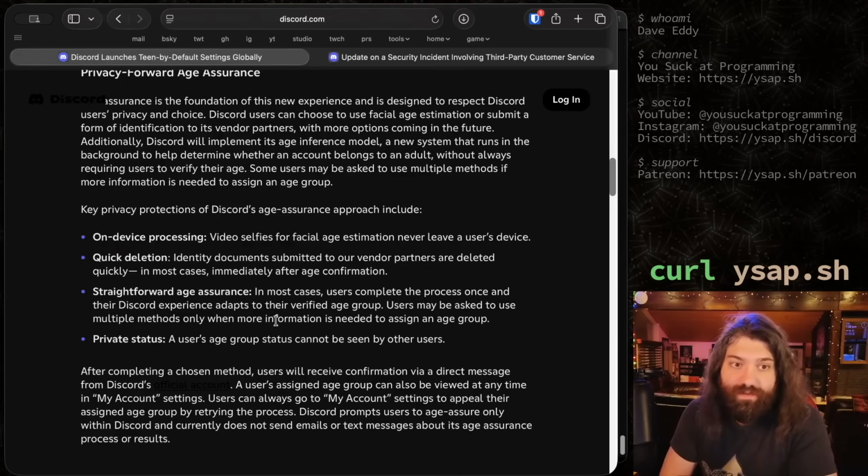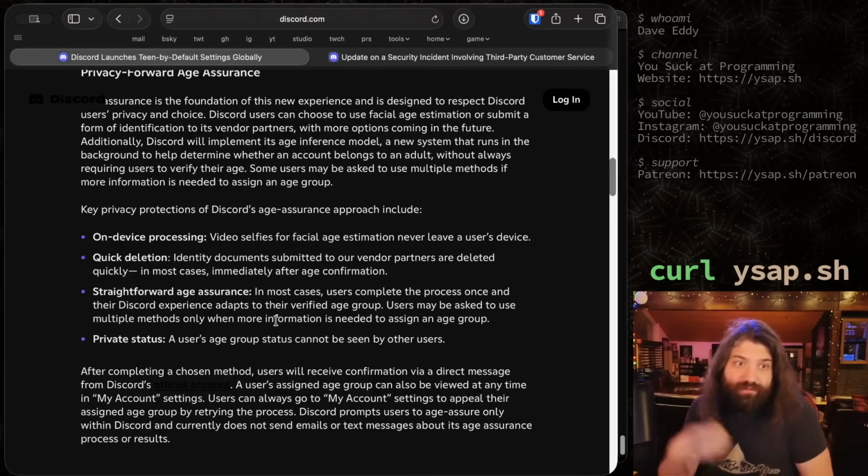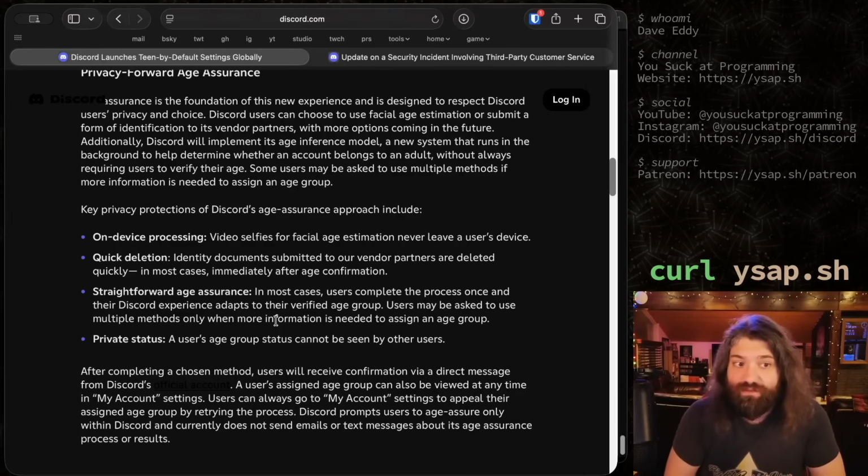Straightforward age assurance. In most cases, users complete the process once and their Discord experience adapts to their verified age group. Users may be asked to use multiple methods only when more information is needed to assign an age group. Okay, yeah, I mean, awesome, great. If it's straightforward, sure, cool.